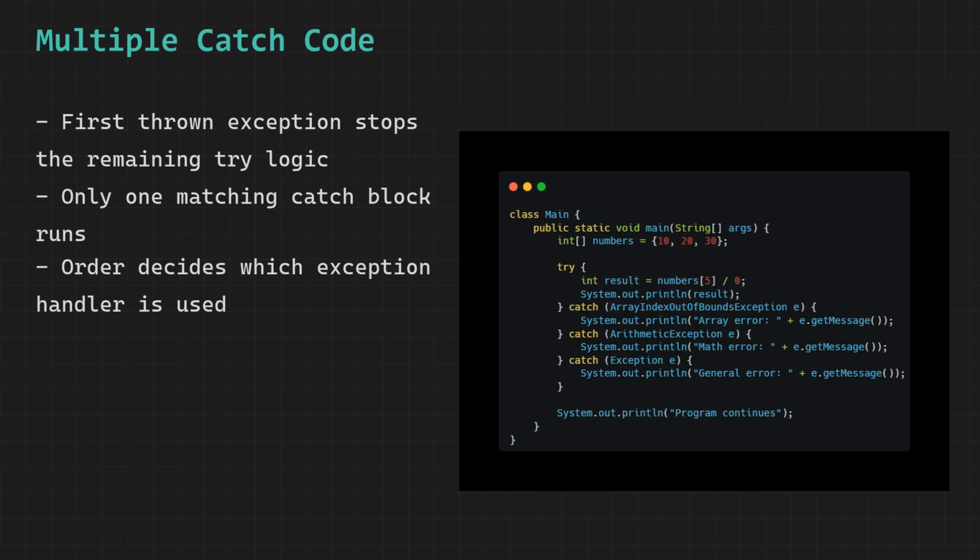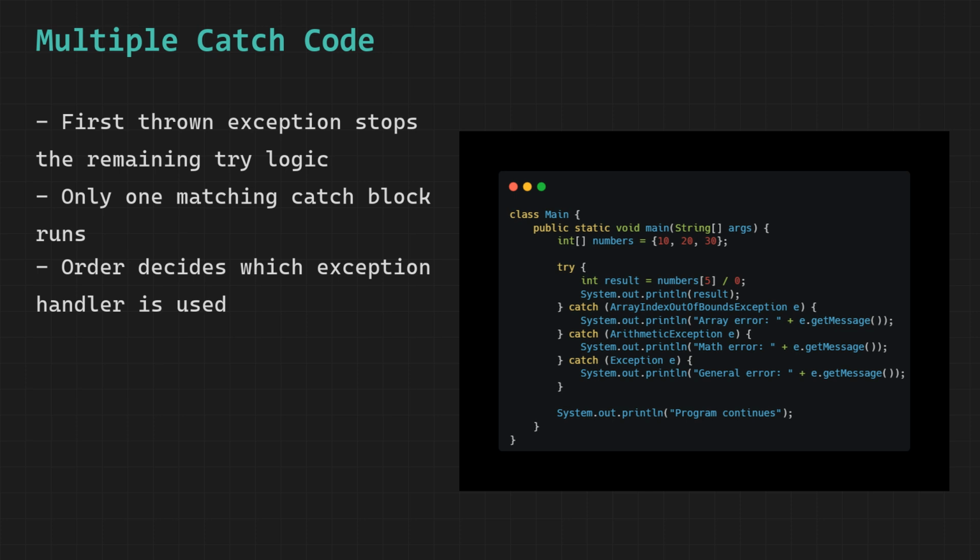The second catch block for ArithmeticException is completely skipped. The third catch block for the general exception type is also completely skipped. After the catch block finishes, the program resumes normally and prints "program continues". The final output is "array error index 5 out of bounds for length 3" on the first line and "program continues" on the second line.